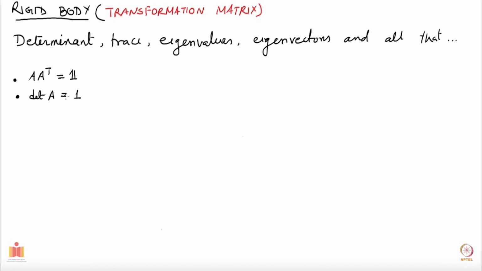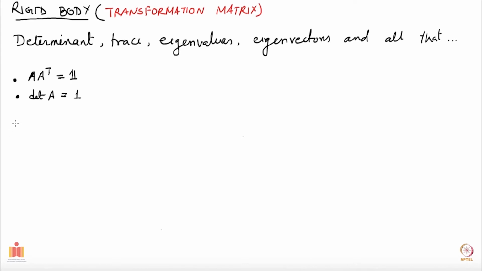Let's see what we can conclude from these two properties about the eigenvalues and eigenvectors. Also remember that A is a real matrix. It has no complex entries.